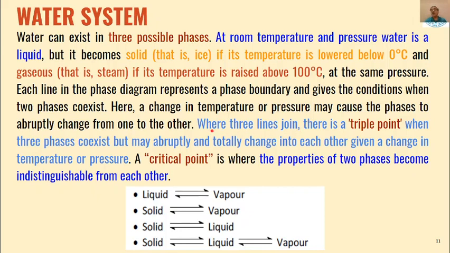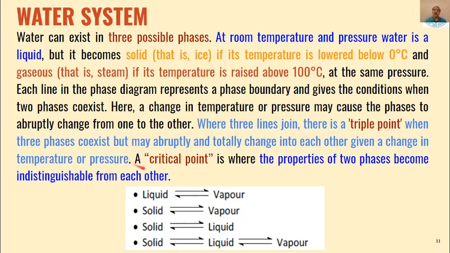And where three lines join, the three phases coexist, as I have told you, that point is called triple point, and the system at this point is invariant. Degree of freedom will be 0. So three phases will coexist at this point, which is known as triple point.